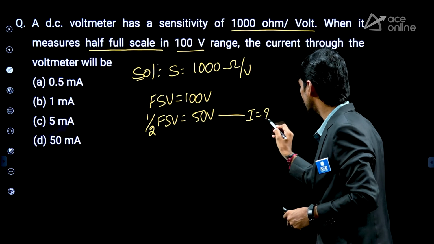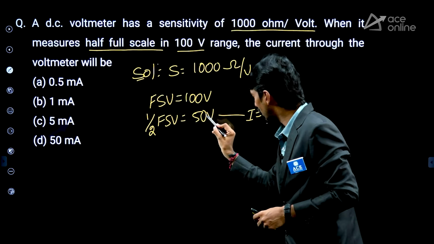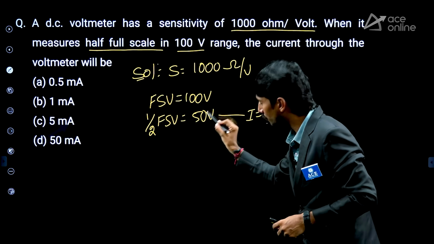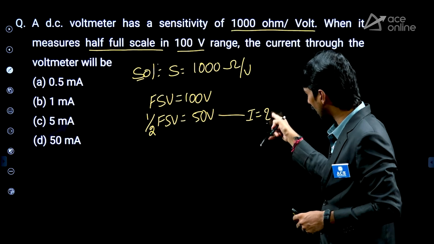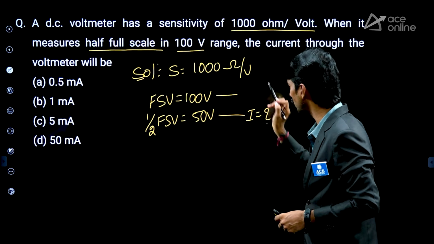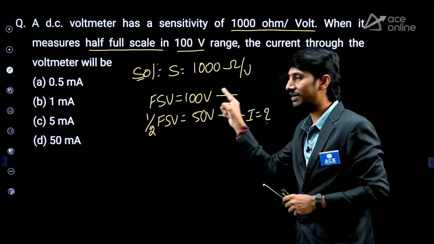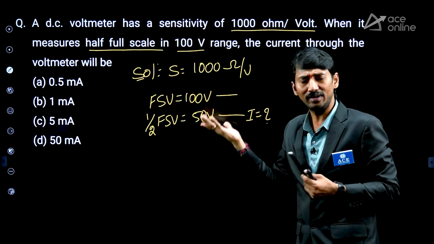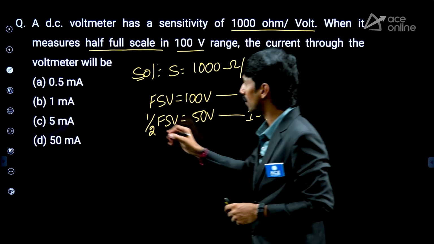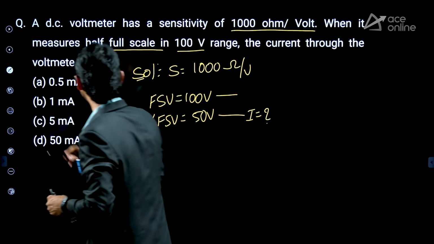Current is how much? Now tell me, in order to get the current related to 50 volt, what do we require? Current related to 100 volt is known, we can make it half. So therefore, what is the value here? How to get it? Very simple.